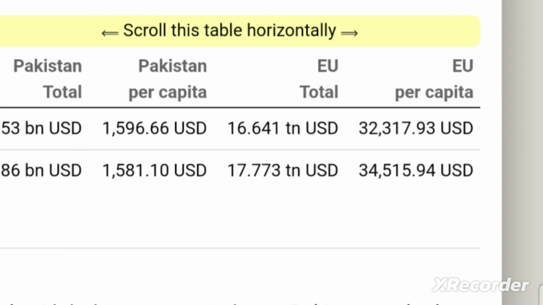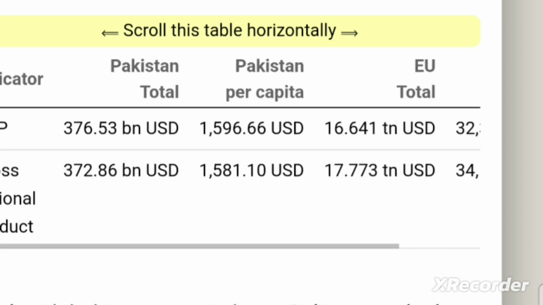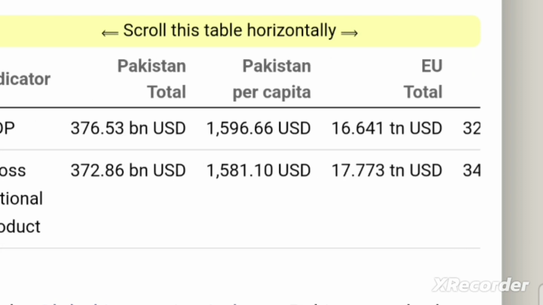European Union total 16 trillion US dollar. Total GDP of European Union was 16 trillion US dollar, while the per capita income in the European Union was $32,000 per head. And in Pakistan it is only $1,596 per head.